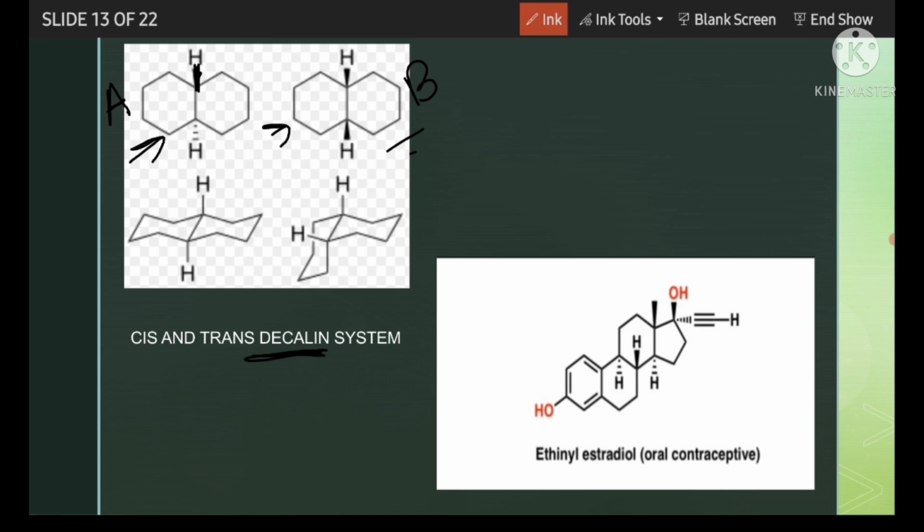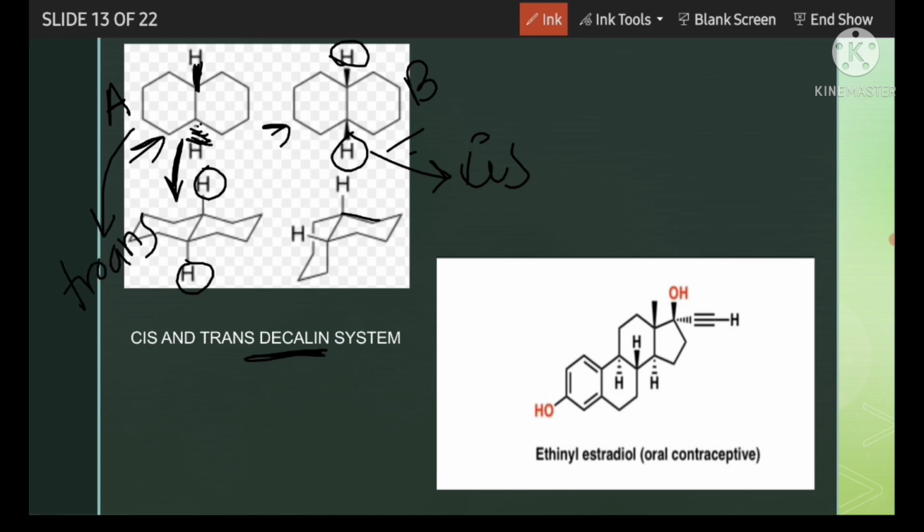If this middle hydrogen is up and this is down, dash means down the plane, so they are in opposite directions. So we can write A in this way: down, up. But for this case both are up. As both are up, it will be called cis decalin, but for the other case it will be called trans decalin.